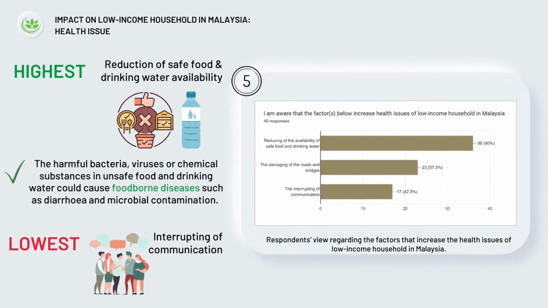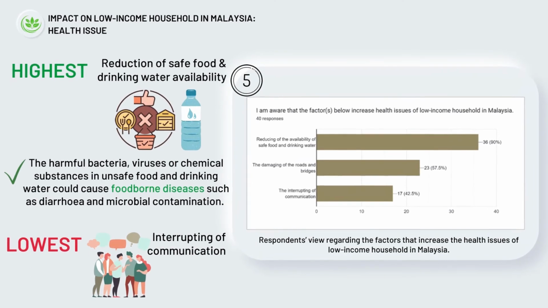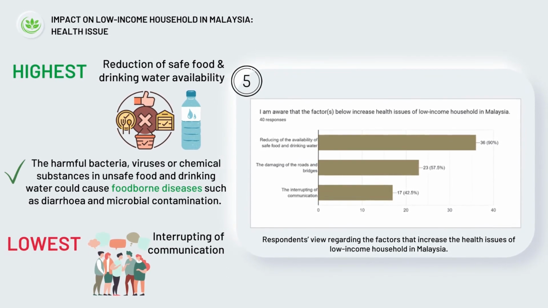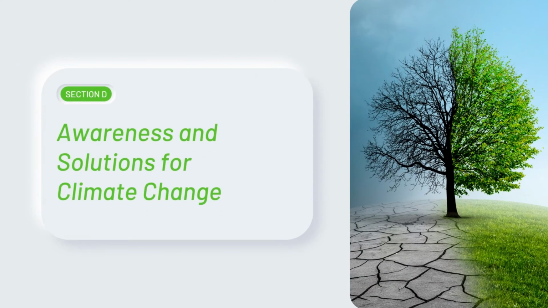The majority of the respondents believe that the main factor that will increase the health issues of low-income households in Malaysia is the reduction of safe food and drinking water availability. The harmful bacteria, virus, or chemical substances in unsafe food and drinking water could cause foodborne diseases such as diarrhea and microbial contamination.